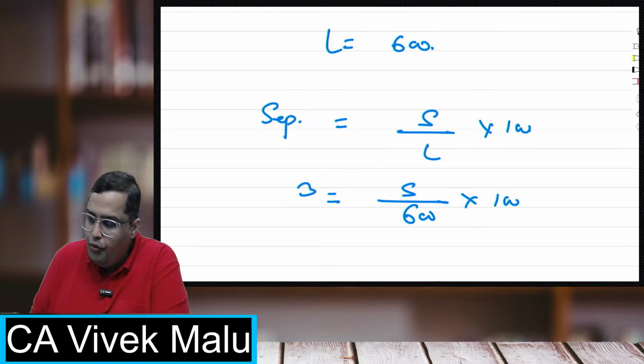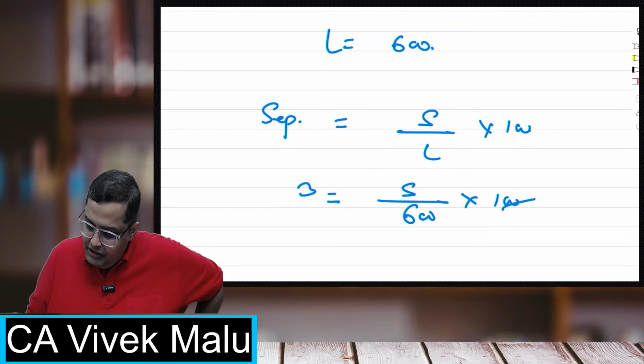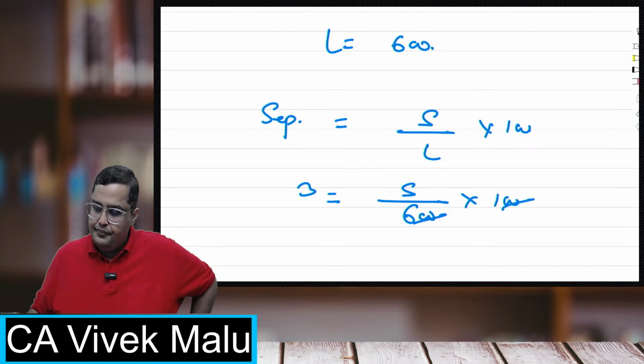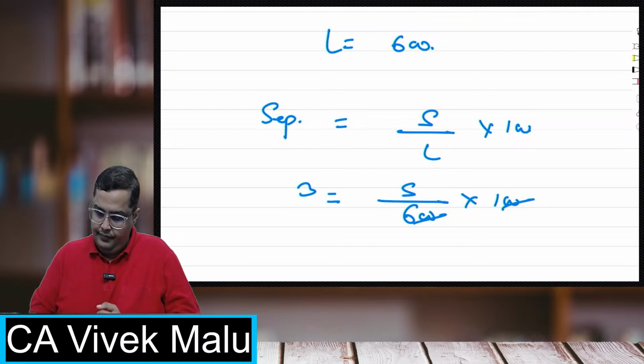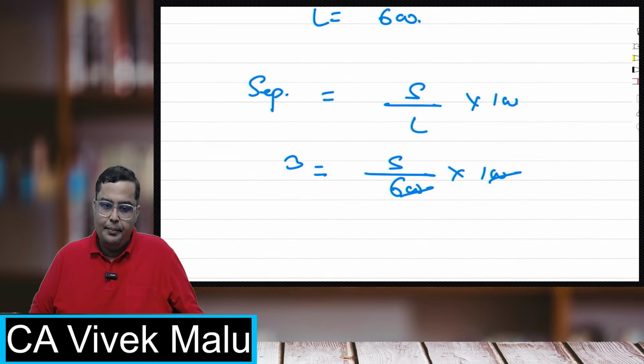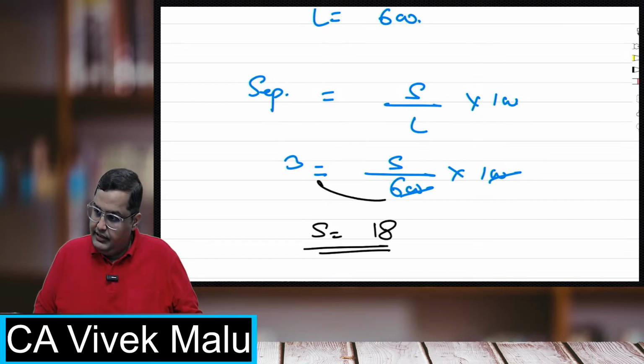Calculate how many separations there are. Is it coming 6 into 3, that is 18?